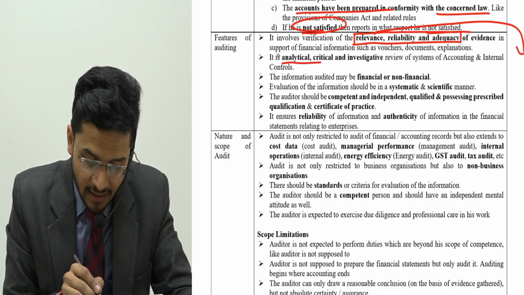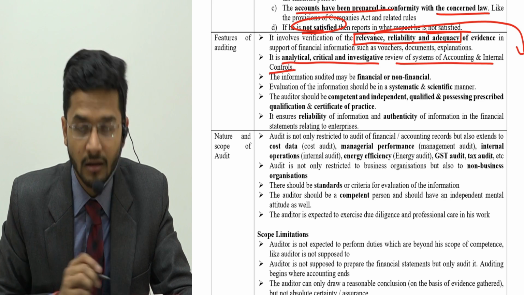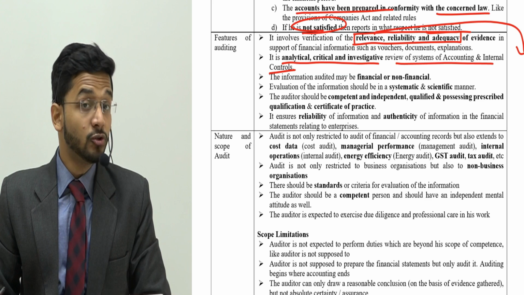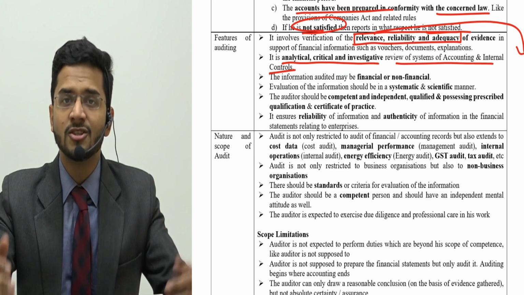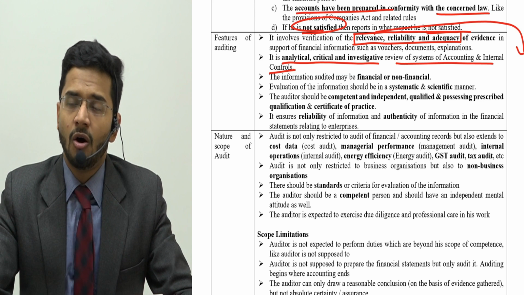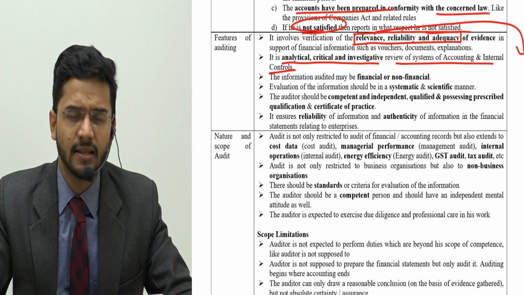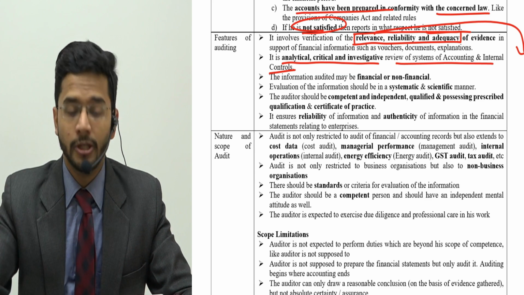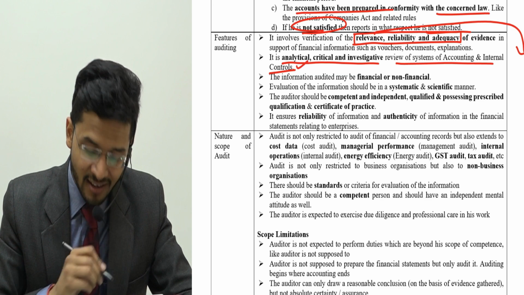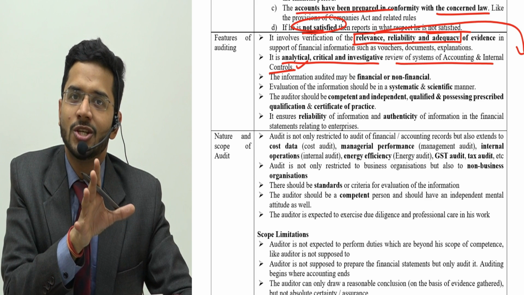Then it is an analytical, critical, investigative review of systems of accounting and internal controls. Now you have to be very, very sharp and very, very critical, very, very diligent while conducting an audit. Audit is not just a random affair. It is a very serious affair and you have to do it very, very thoughtfully. So your review should be analytical, which means you have to analyze all the aspects of the transactions. You cannot just